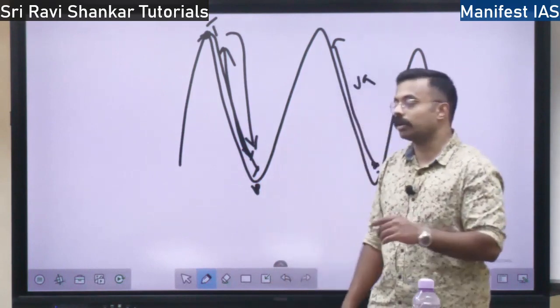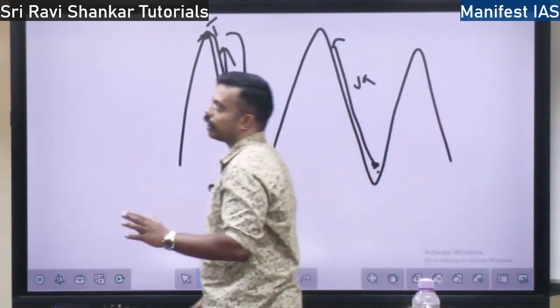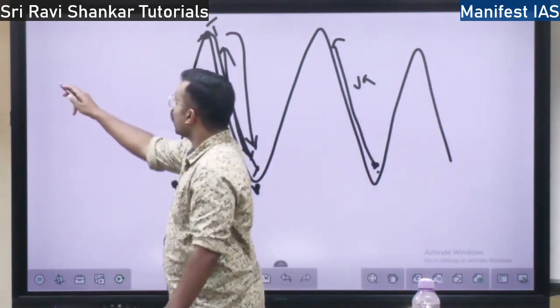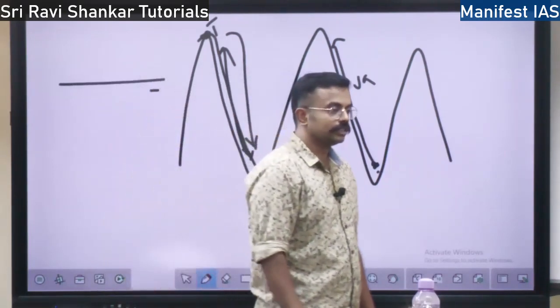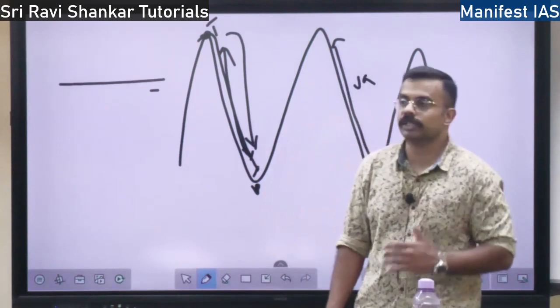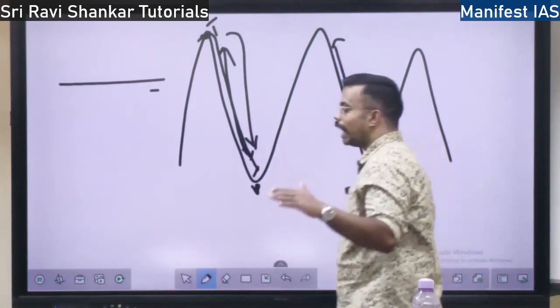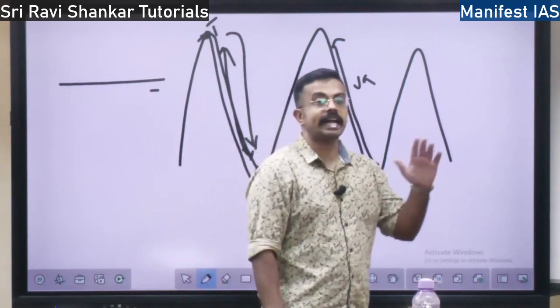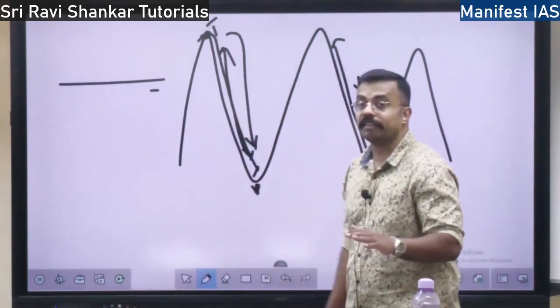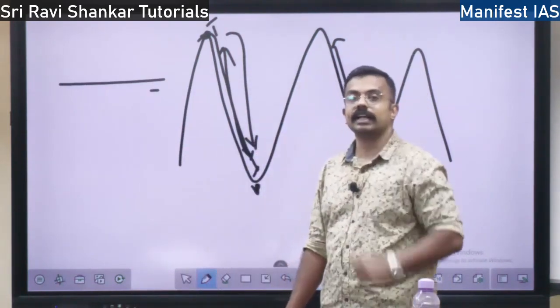Also, there is one more concept, not only in the mountains and valleys, but in high plateaus. Plateaus like the Karnataka plateau. This is not a mountain, but a plateau. Plateau means flat land, table land, situated at a height. It is not at sea level, but it is located at a height.